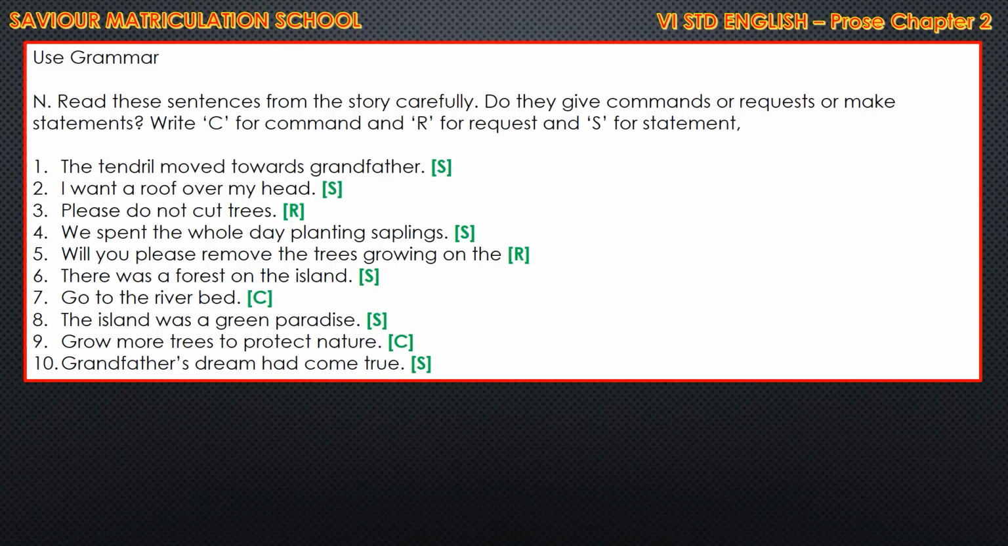Then N. Read the sentences from the story carefully. Do they give commands or request or make statements? Write C for command, R for request and S for statement. So first one, children. The tendril moved towards grandfather. So full stop is there. So it is a statement. Okay. Statement or a declarative sentence also we can say. Next. I want a roof over my head. So it ends with a full stop. So we can say it also as a statement or a declarative sentence.